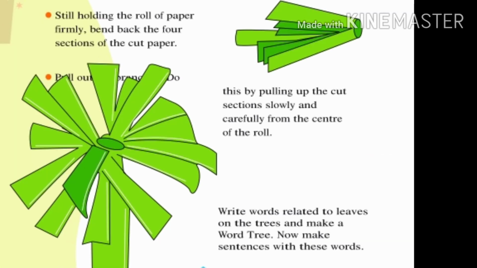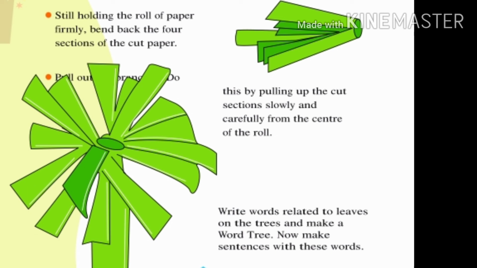Now see the next step. Still holding the roll of paper firmly, bend back the 4 sections of the cut paper and then pull it out strongly. Do this by pulling up the cut sections slowly and carefully from the center of the roll. See how nice it looks in the picture.